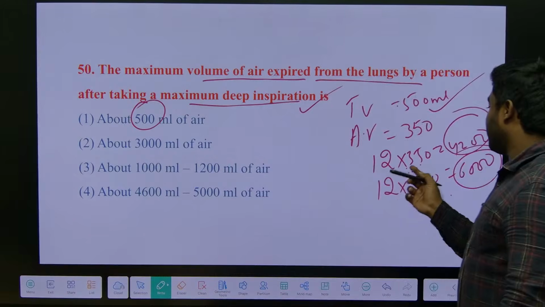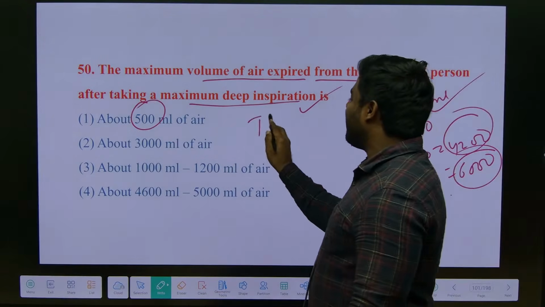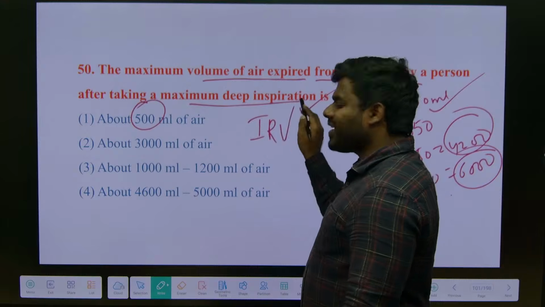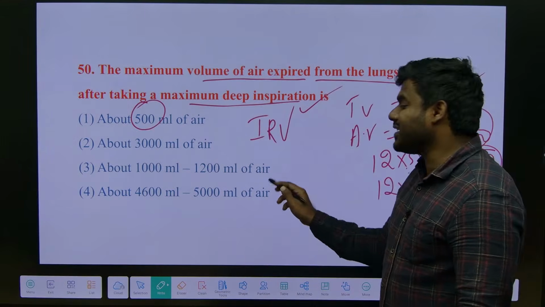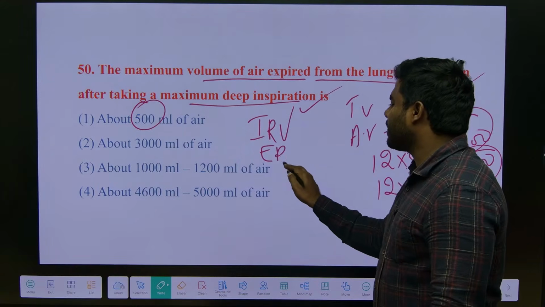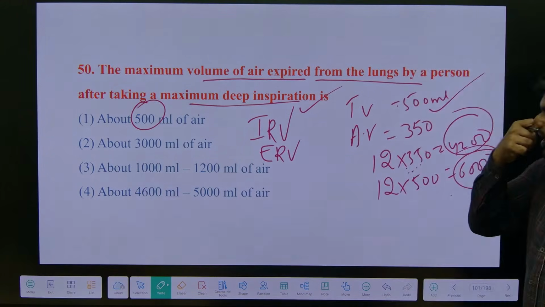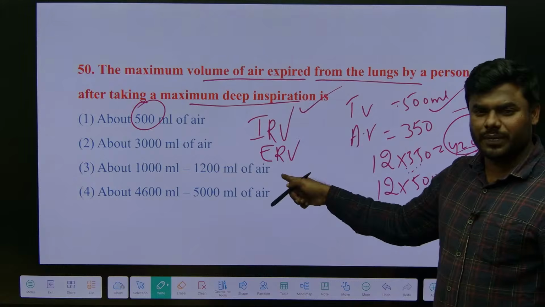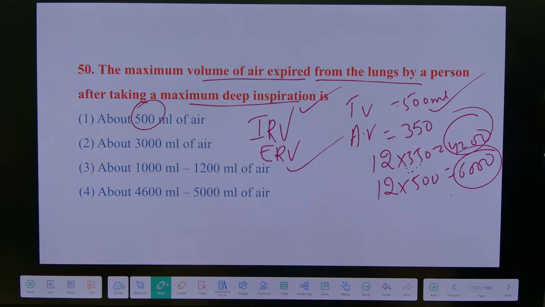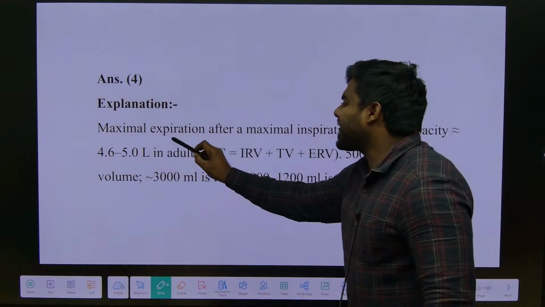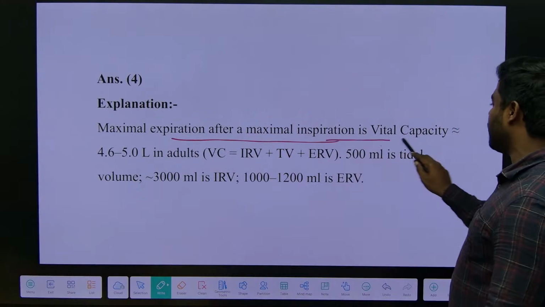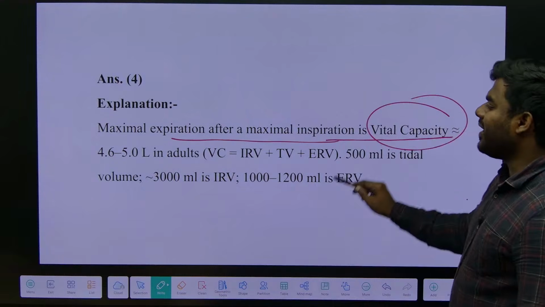This is normal. I don't know whether you remember or not. What is called IRV? Inspiratory reserve volume. Forcefully how much you are taking inside by forceful inhalation. What is ERV? Expiratory reserve volume. They are asking that only. Expiratory reserve volume will vary from person to person. Maximal expiration after maximal inspiration is called vital capacity.